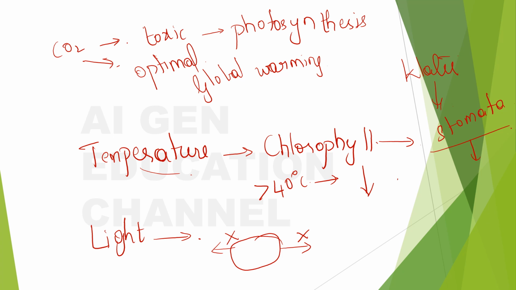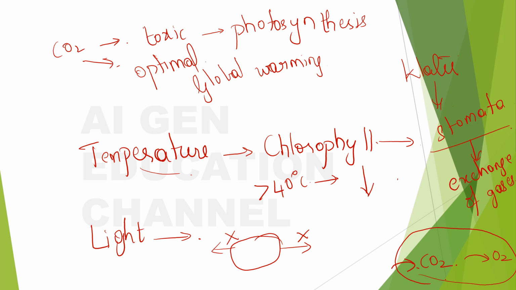Stomata helps in exchange of gases. What is this exchange of gases? For photosynthesis, the plant needs carbon dioxide, right? It takes the carbon dioxide from the atmosphere and gives oxygen out to the atmosphere, right? So this process of exchanging gases takes place through stomata.